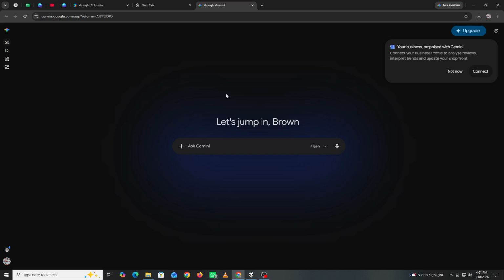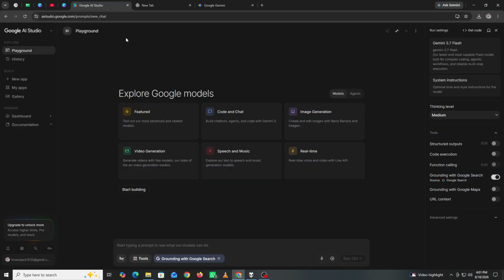Next, open Google AI Studio and create a prompt that explains how Gemini should work with the document content. For example, you could instruct Gemini to read a document, identify the key points, create a concise summary, and return the result in a structured format.